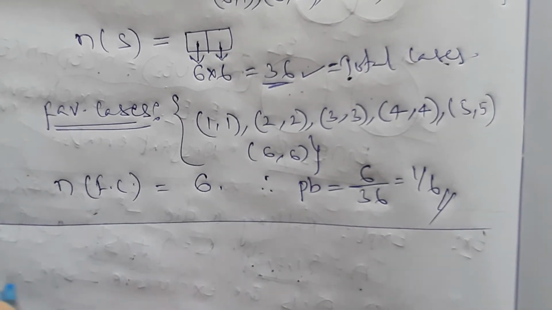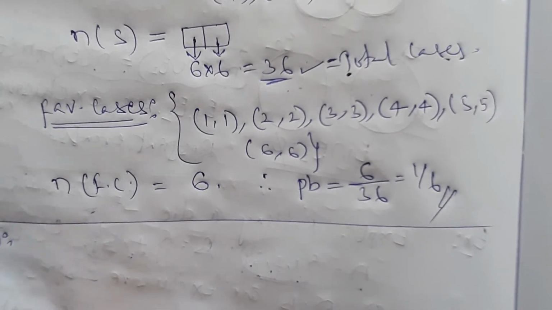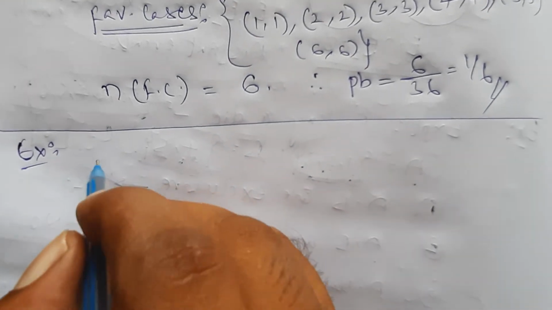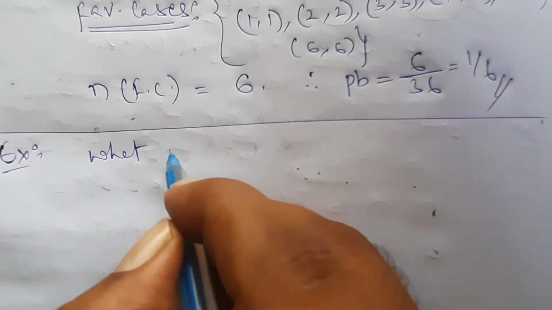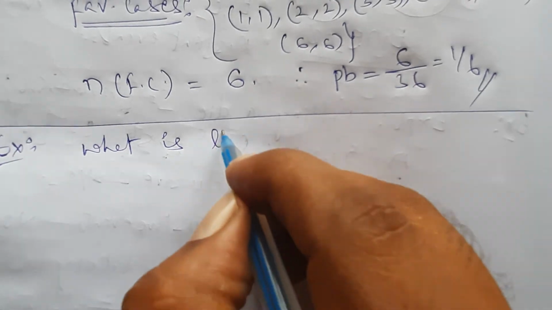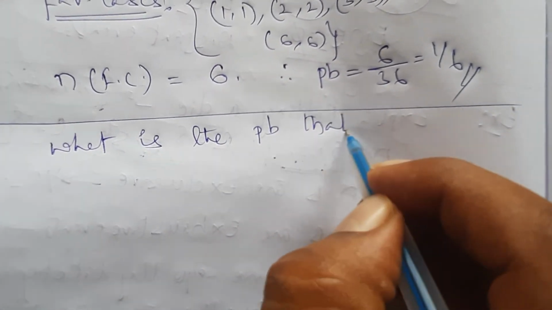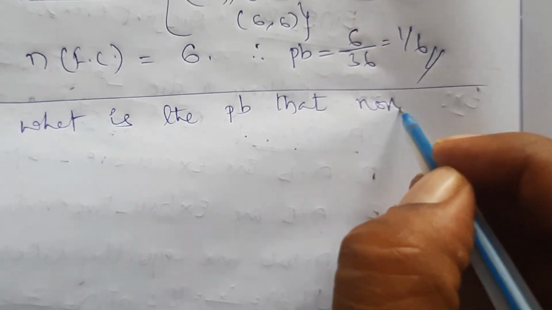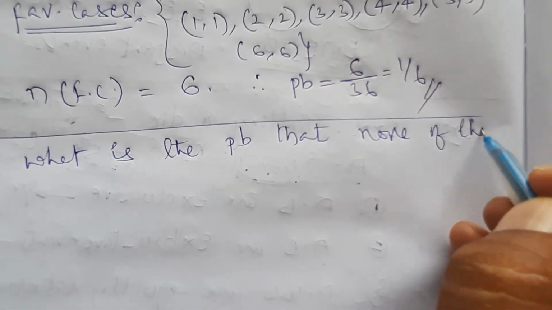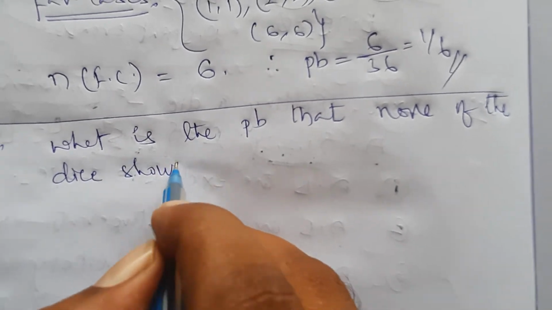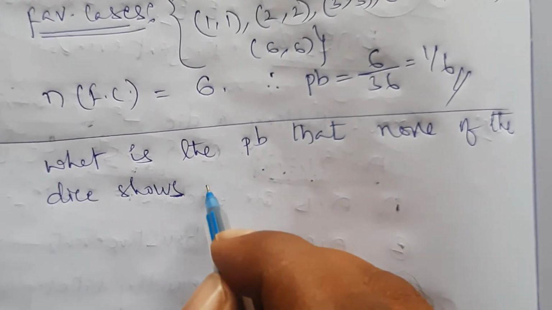One more example I will give. Here the experiment is the same, rolling of 2 dice. What is the probability that none of the dice shows 2?